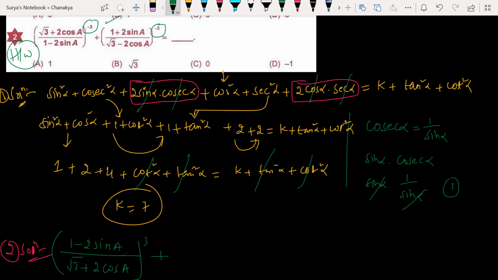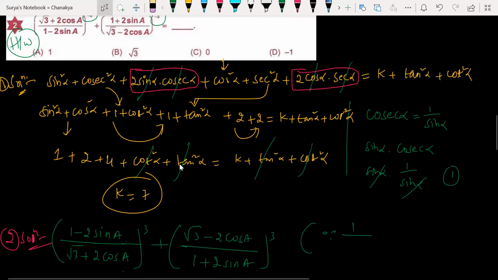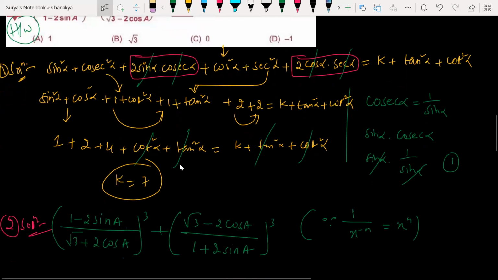Sir, I did the same thing. Guys, do you have any problem? Very good, beta. 3 minus 2 cos A divided by 1 plus 2 sin A. Very good, Tushar. This is the main idea you must get. If you don't get this idea, we know the formula: 1 by x to the power of minus n can be written as x to the power of n, right?